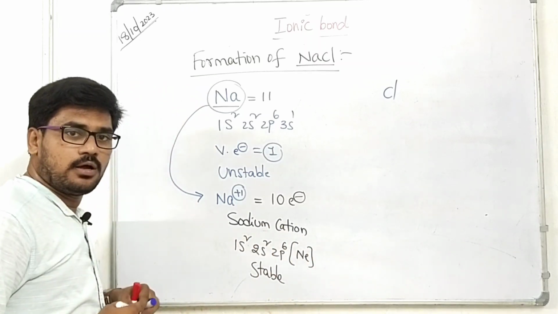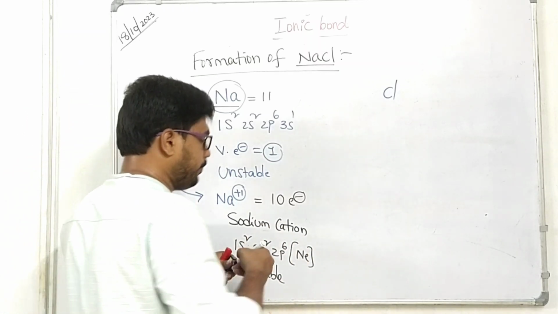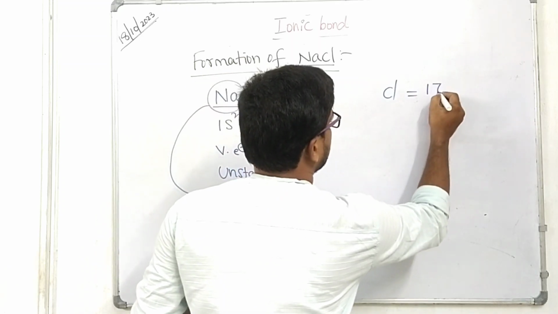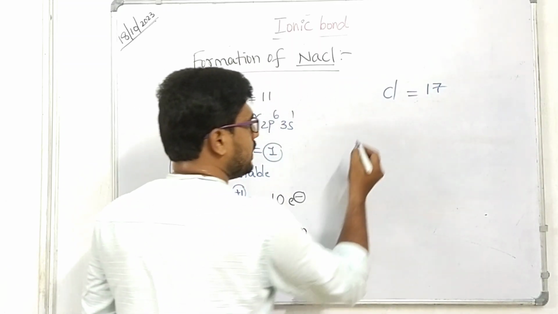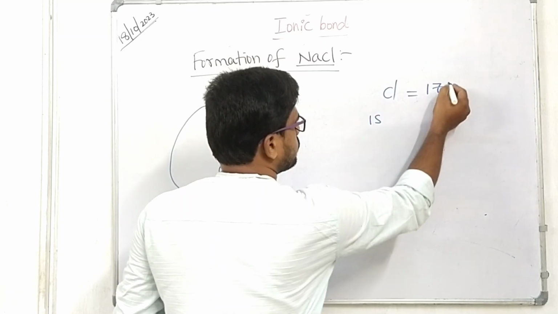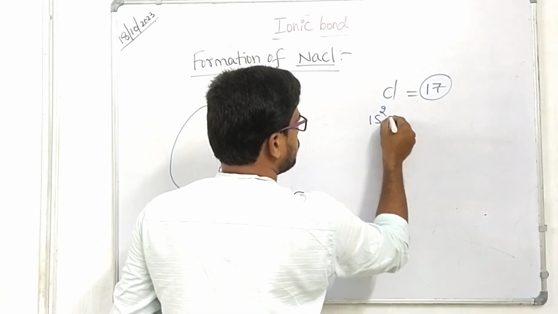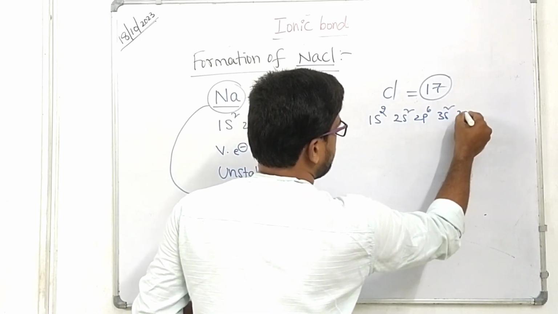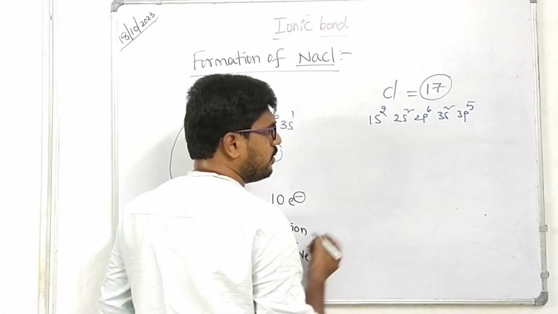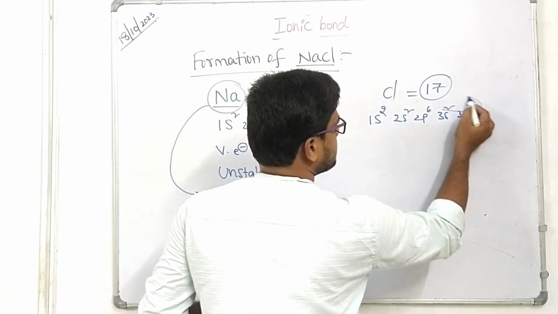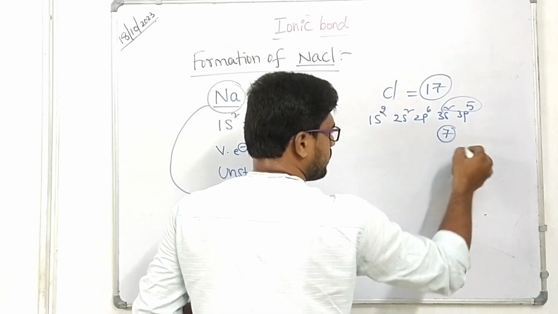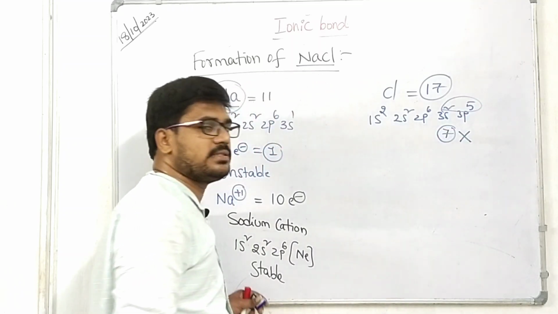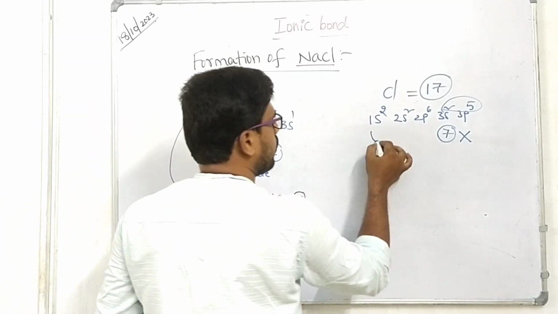Okay students, now let's see the chlorine atom. Chlorine, atomic number 17, electronic configuration 1s2, 2s2, 2p6, 3s2, 3p5. Is it stable or unstable? How many valence electrons are there? 7 valence electrons. That means it does not obey the octet rule. That means it is also unstable.